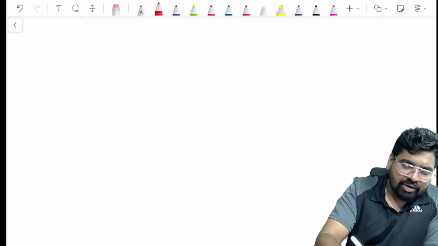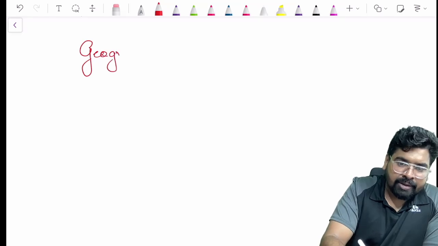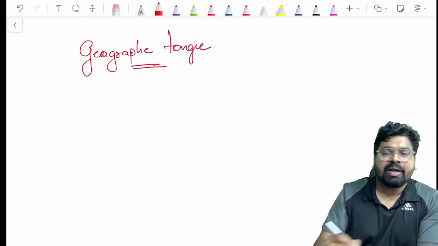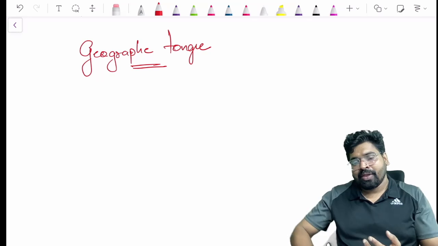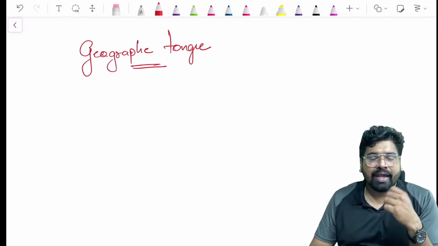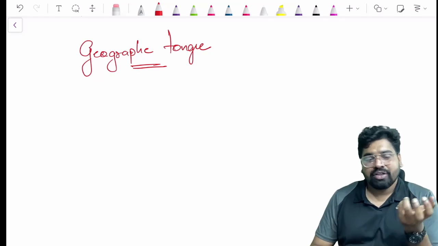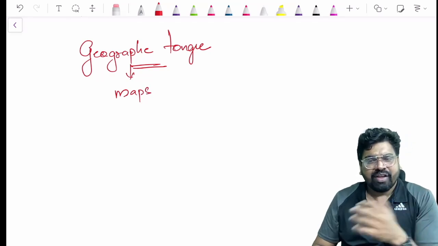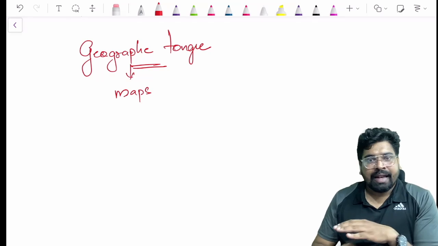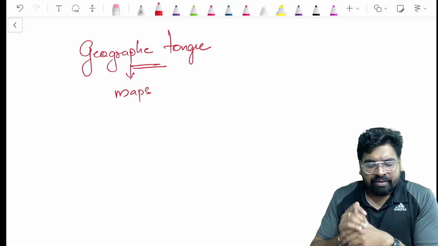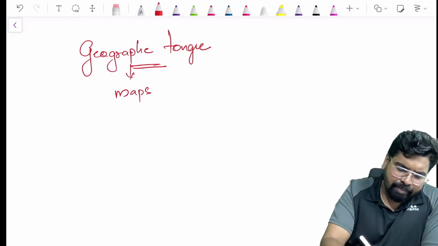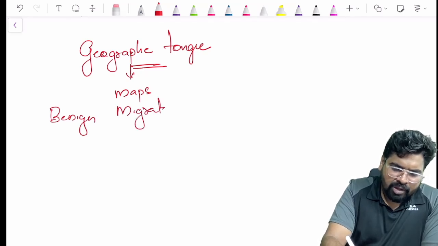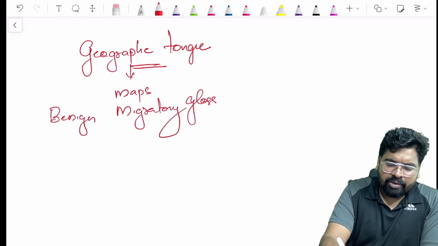There is a condition called geographic tongue. Geographic tongue, the term indicates geography. Hearing the term geographic tongue, you can relate it to geography. In geography, we study maps, the patterns, the land patterns, the maps, etc. There are other names for geographic tongue. It is called benign migratory glossitis. So this is one another term.